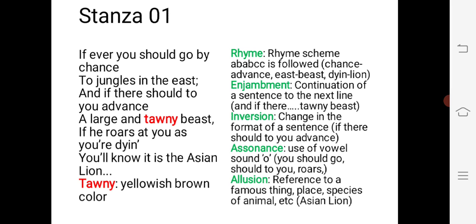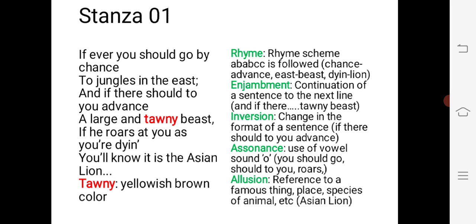Now we focus on the literary qualities of stanza 1. The rhyme scheme is A B C C. This is the rhyme scheme of the stanza, or you can say this is the rhyme scheme of the poem. You see the rhyming words also: chance, advance, east, beast, then lion.